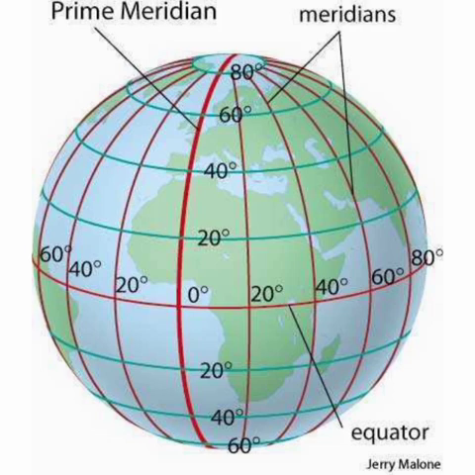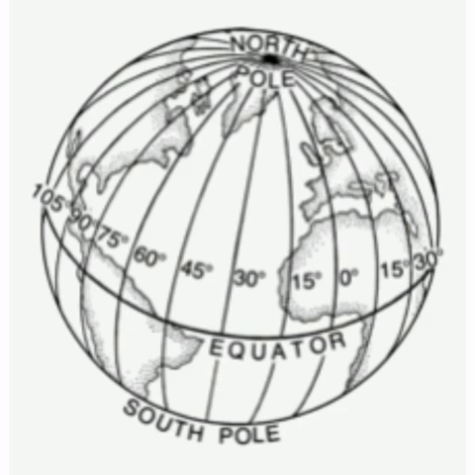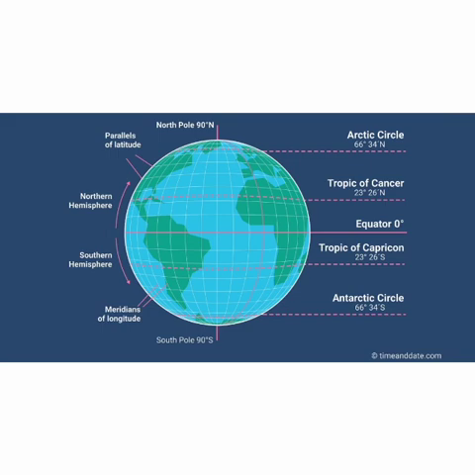So the prime meridian and the 180 degree meridian form a circle which divides the earth into two hemispheres. The part of the earth between 0 degree and 180 degree east is called the eastern hemisphere, while the part between 0 degree and 180 degree west is called the western hemisphere.